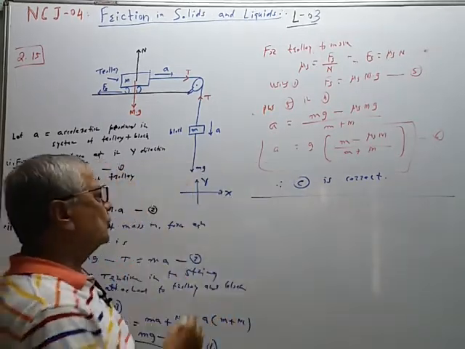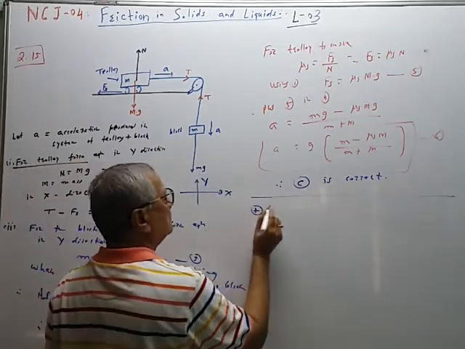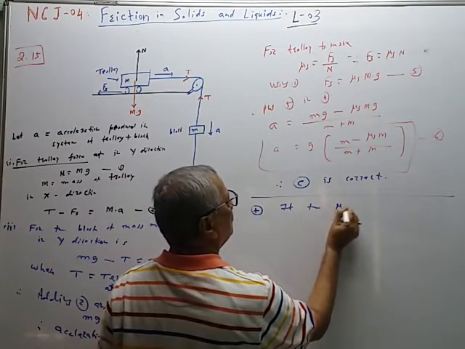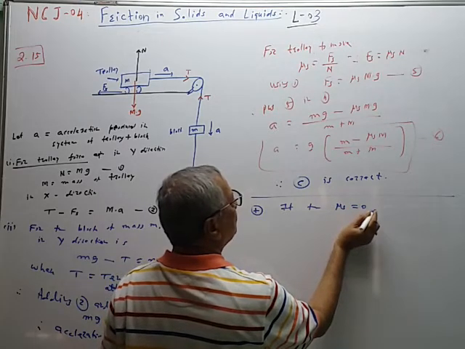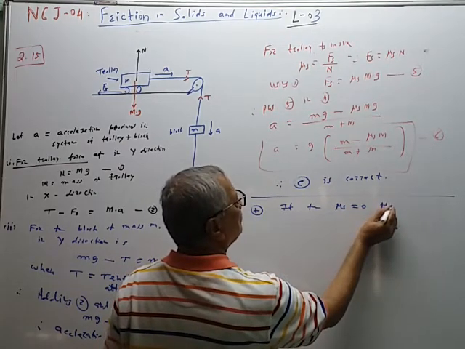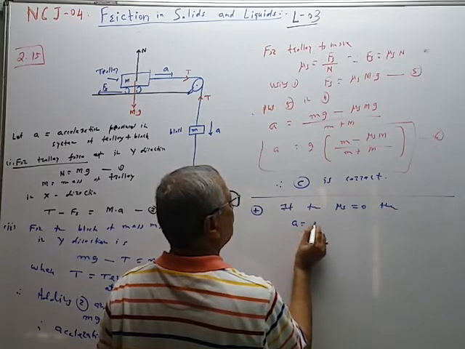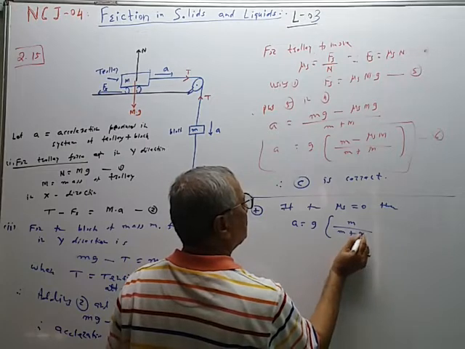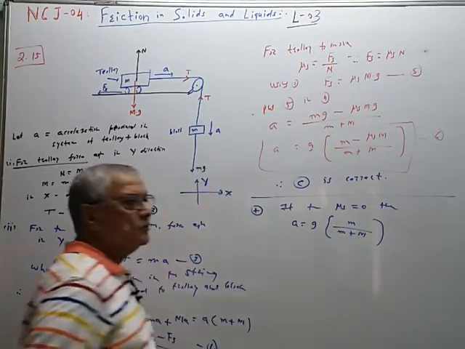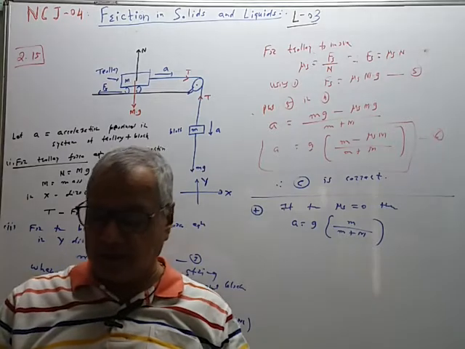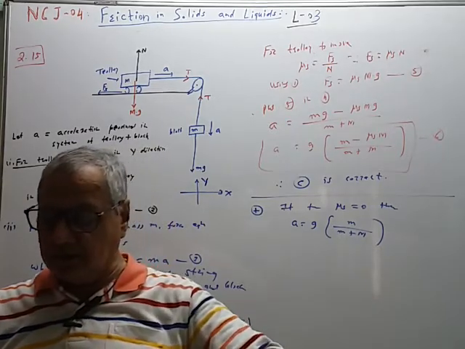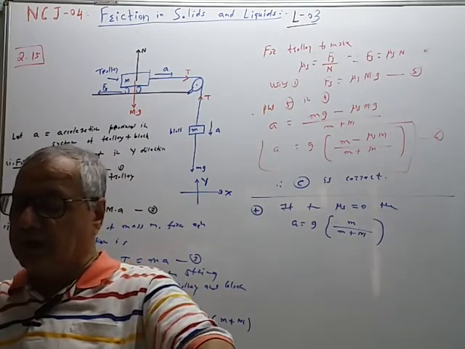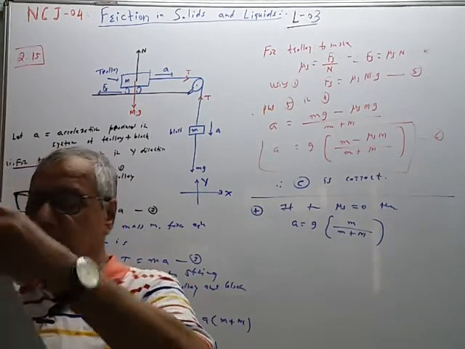Now you can add one more point. If mu s is equal to 0, then a is equal to g into bracket m upon m plus M. Here we are considering the pulley to be frictionless and weightless. Weightless and frictionless are two conditions generally used.